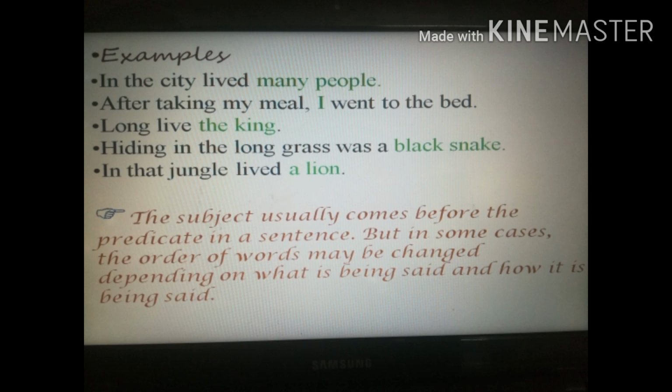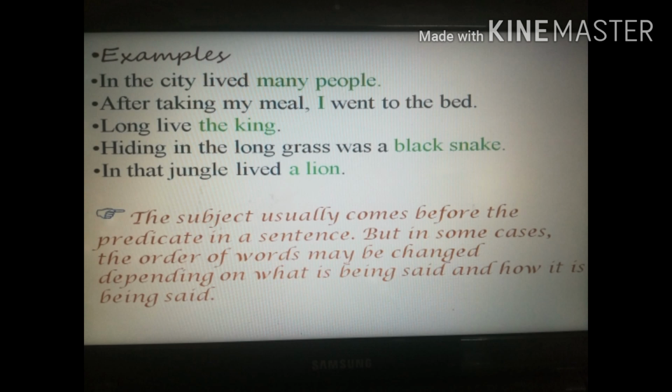So let's continue. What is our first sentence? In the city lived many people. So who is living in the city? Many people. After taking my meal, I went to the bed. Who is going to the bed? I. Third sentence. Who is the subject? The king. Fourth sentence: Hiding in the long grass was a black snake. Who is hiding in the grass? Black snake. Yes, this is our subject. In that jungle lived a lion. Who is living in the jungle? A lion. And so you can conclude that subject can come anywhere in the sentence. Just identify what or whom we are talking about.